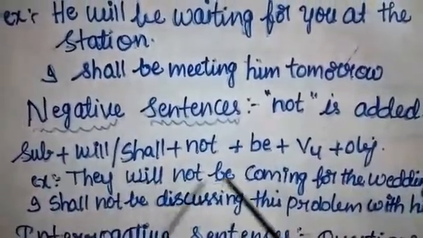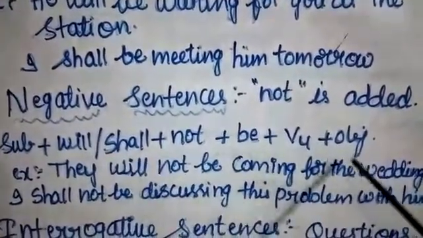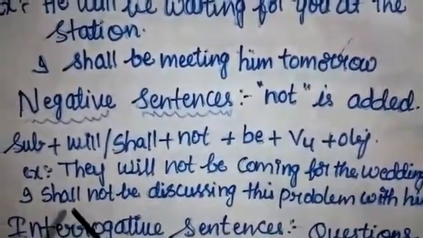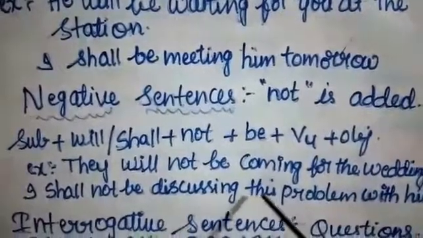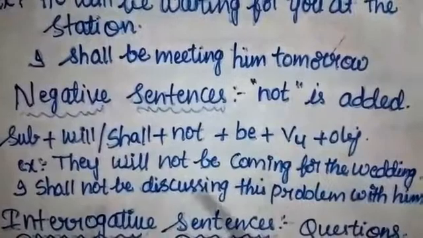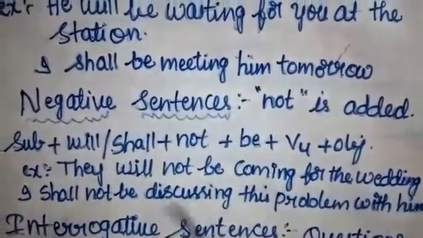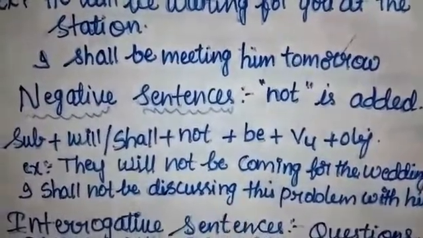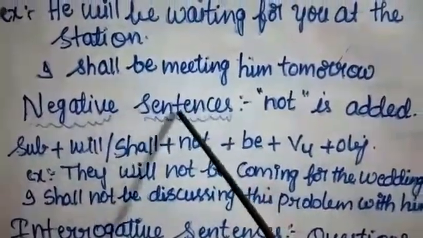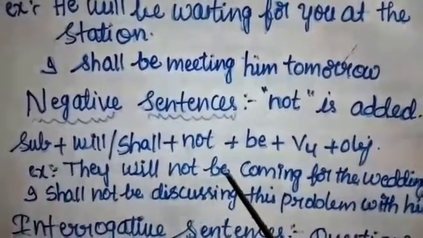They will not be coming for the wedding. I shall not be discussing this problem with him. In future, I shall not be discussing this work. The discussion will not be in progress in the future. That is called negative sentences. Not is added in between helping verb and be.